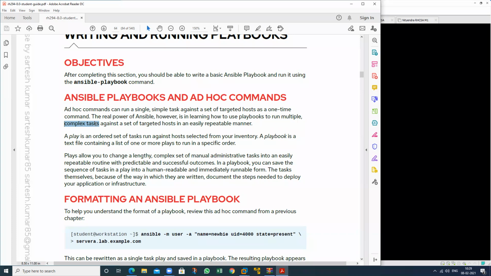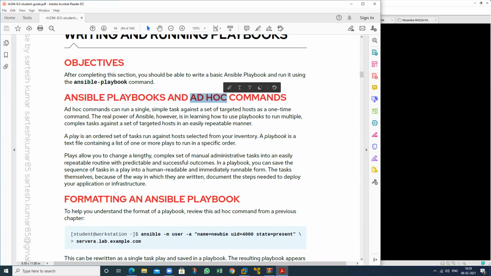To configure Apache, we have a lot of tasks, and we want to perform them on a set of target hosts, meaning multiple systems, in a repeating manner. Then we need a playbook.